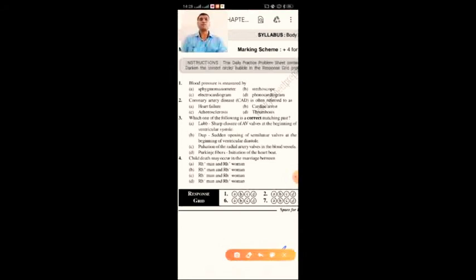Coronary artery disease is generally referred to as arteriosclerosis, that is, hardening because of accumulation of fat in the coronary artery. So here the option C.